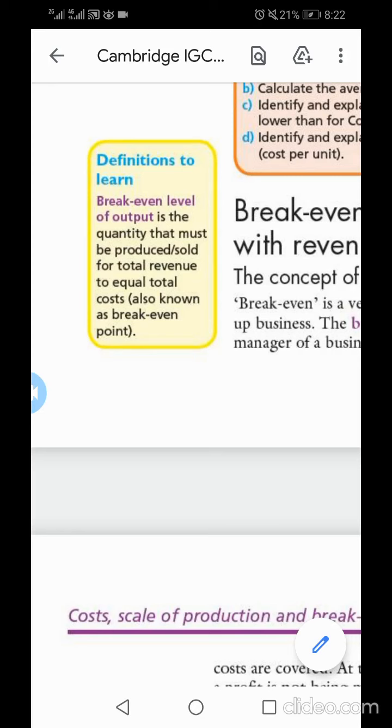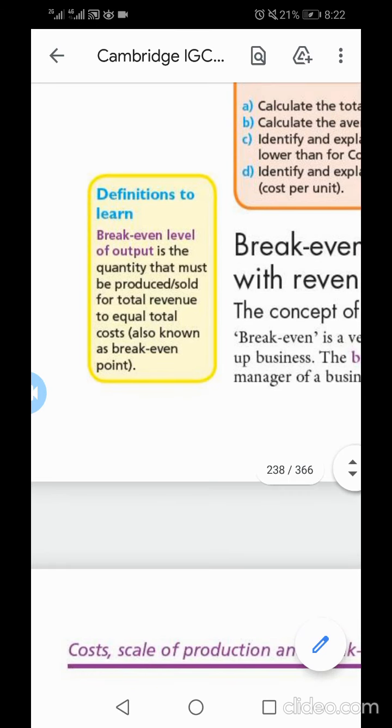What is break-even point or break-even level of output? Break-even point or break-even level of output is the level of output where a firm's total revenue is equal to its total cost. That means there is no profit and no loss situation. Because if the firm's total revenue is equal to its total cost, it would not earn any profit and it would not incur any loss.